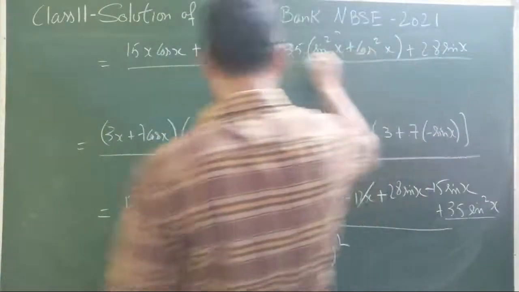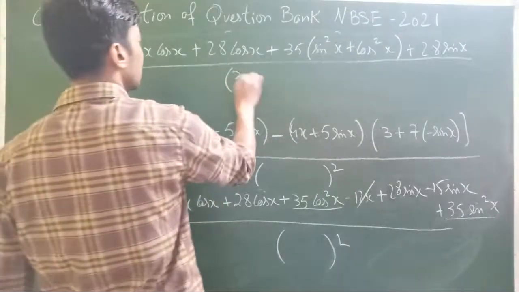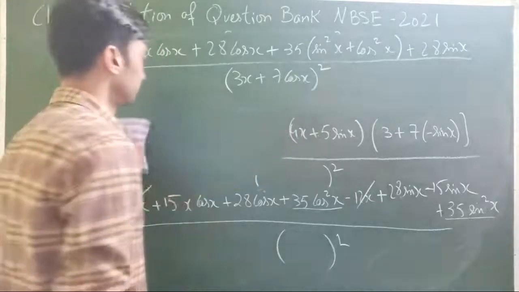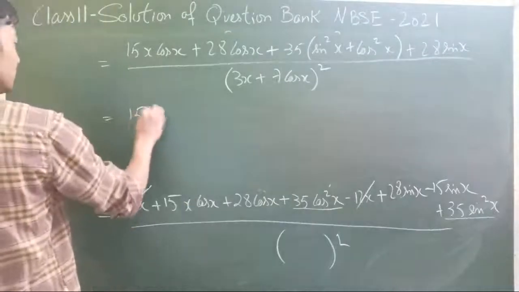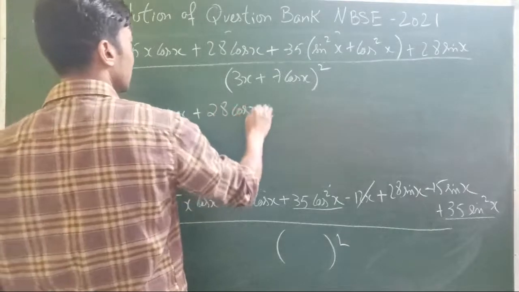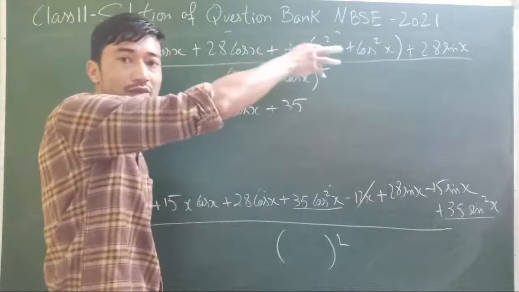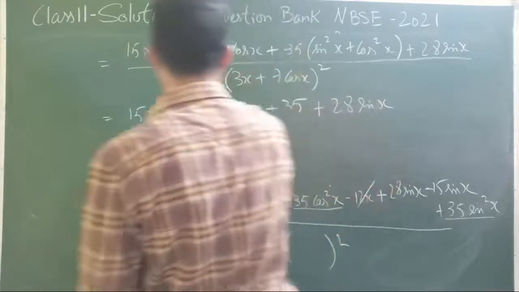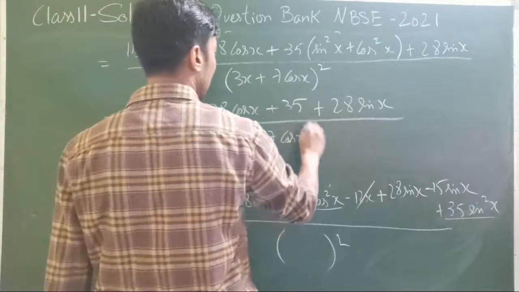Divided by, what was the denominator, I also forgot since I did not write it, 3x plus 7 cos x the whole square. So that's going to be 15x cos x plus 28 cos x plus 35, this is 1, isn't it? That's why I wrote that. Sin square x plus cos square x is 1, right? Plus 28 sin x whole divided by 3x plus 7 cos x whole square.